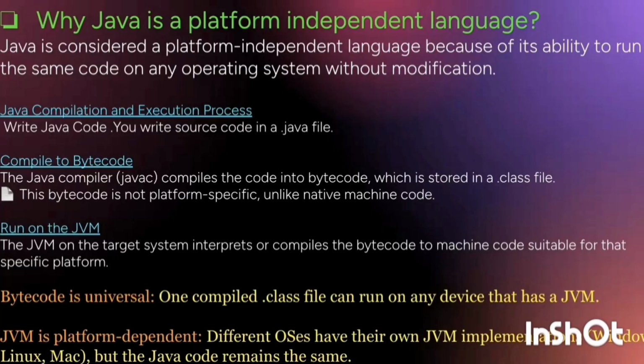This bytecode is same everywhere and can run in any computer. So we can say bytecode is universal. JVM is platform dependent. Different OSs have their own JVM implementation, but the Java code remains the same.